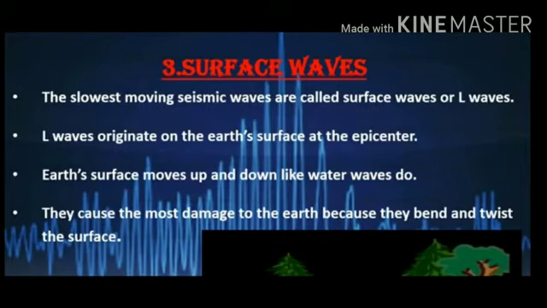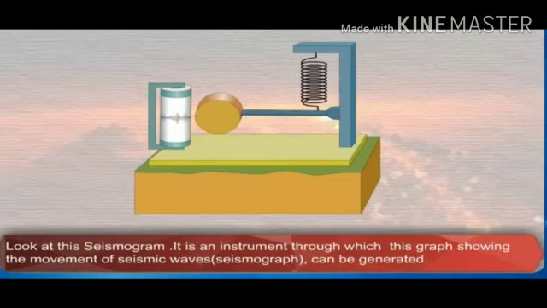Now, the third type of seismic waves, that is the surface or L waves. These waves are generated after the main P and S waves reach the epicenter. They travel in the direction of the circumference of the earth along the crust. They are highly destructive.